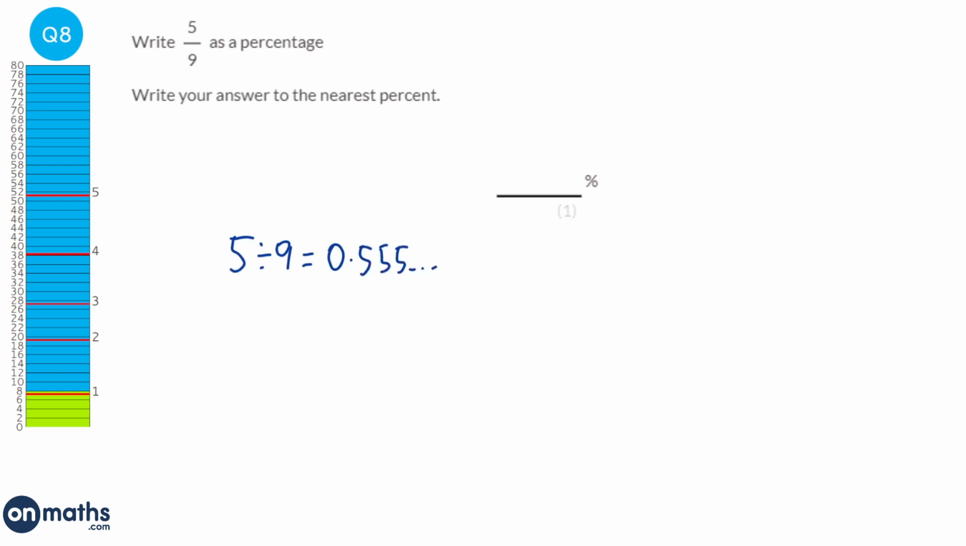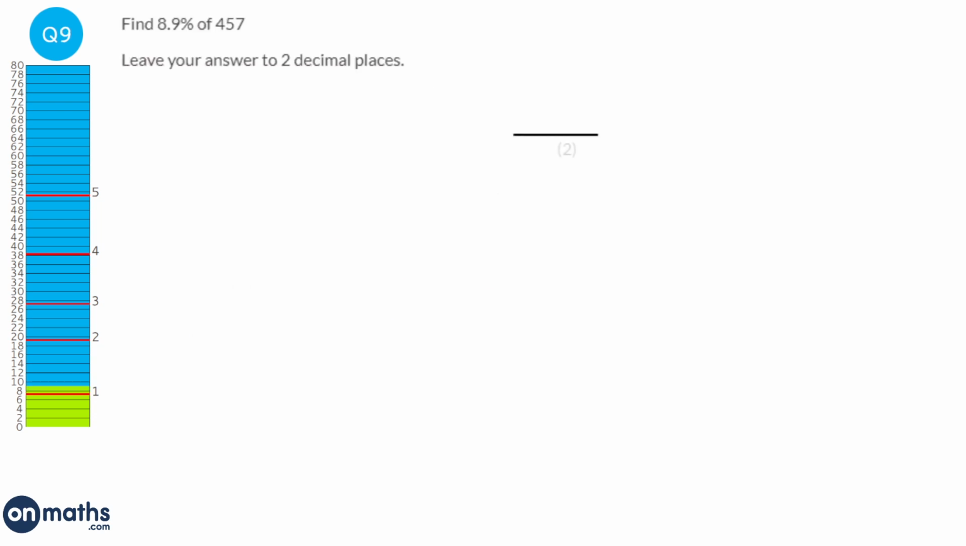And to convert between a decimal and a percentage, we just times by 100. So we're going to get that 0.5 recurring and we're going to times it by 100, and that will equal 55.555 recurring. And to the nearest percent, that's going to be 56, because that 5 will move that 5 up by 1.